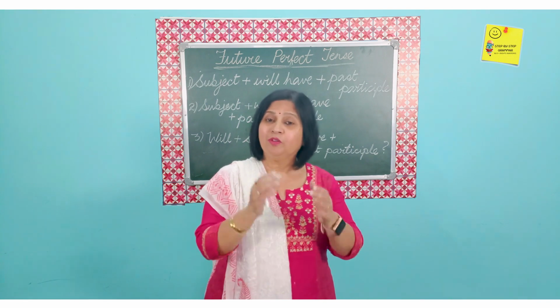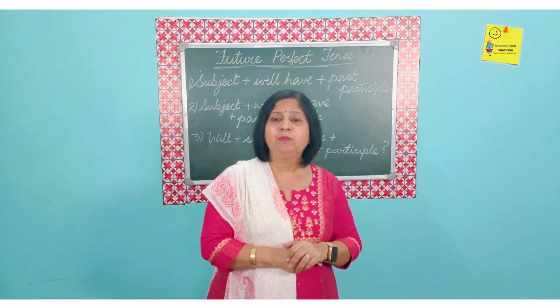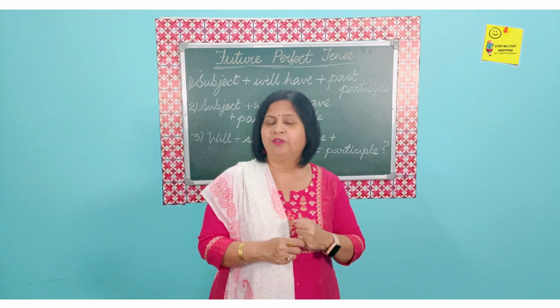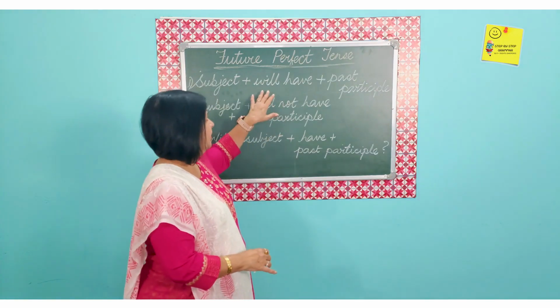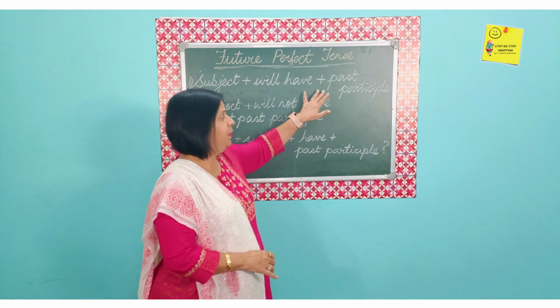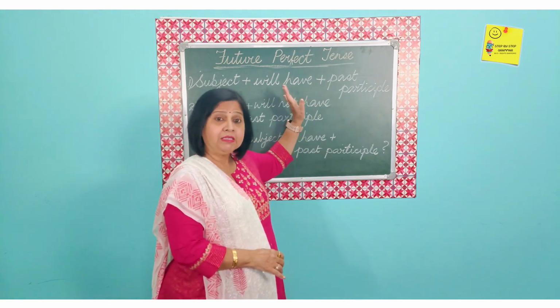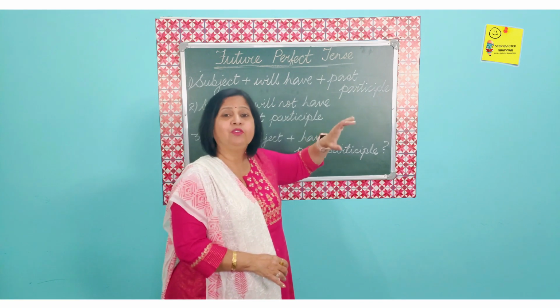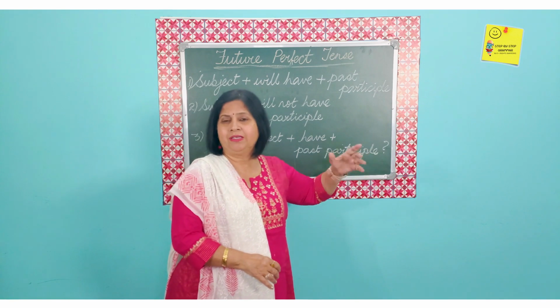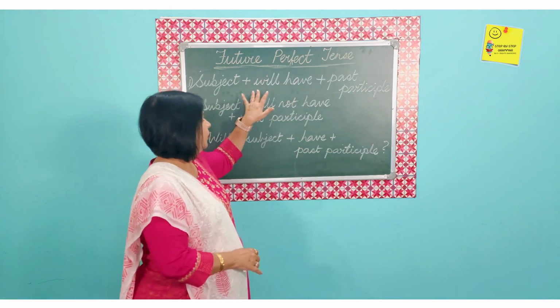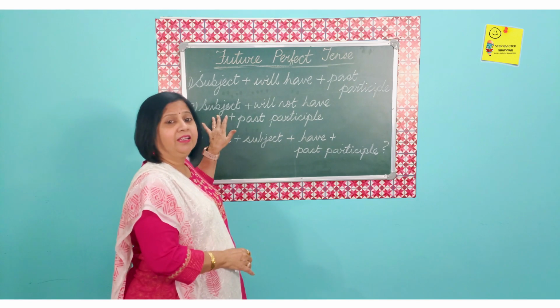Now, coming to the future perfect tense. In the future perfect tense, we're just going to look at 3 different types of sentences. The subject, irrespective of whether it is singular, plural, or if we are talking about the pronouns I, you, we, he, she, it, they, does not make any difference. Just will have plus the past participle. This is the formation, or this is the structure when we talk about positive sentences. Positive sentences means they do not contain words like no, not. So, then the second is the negative sentence.